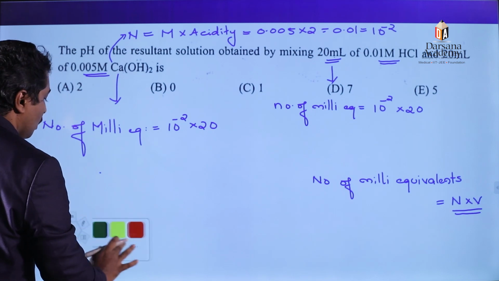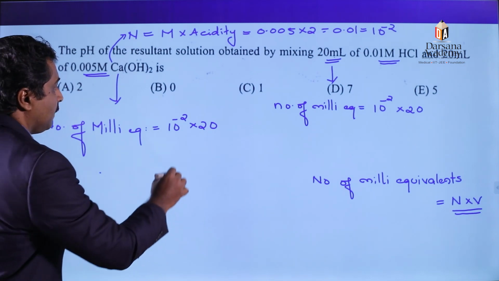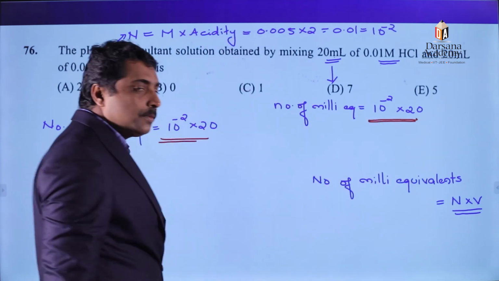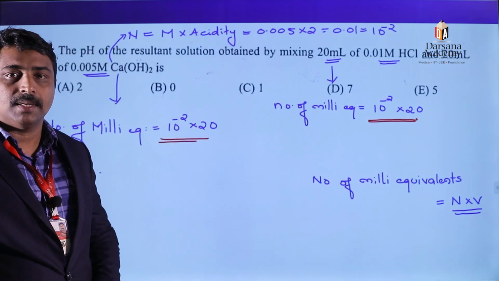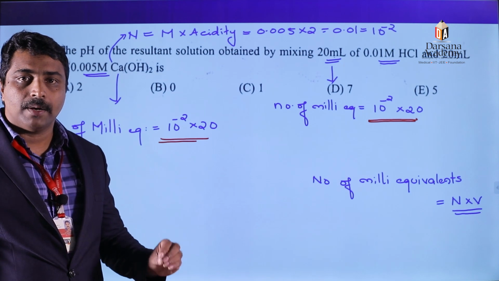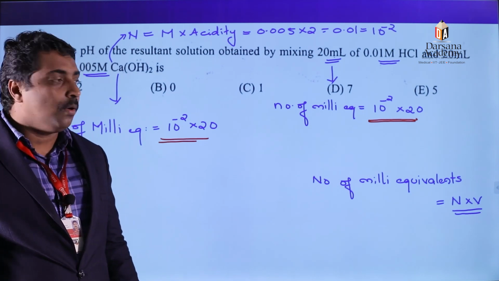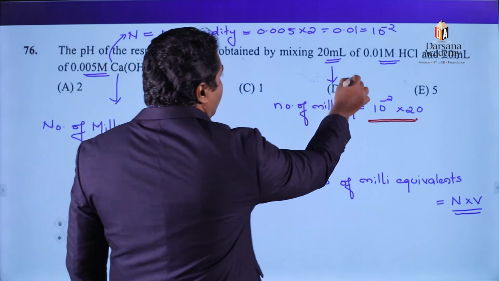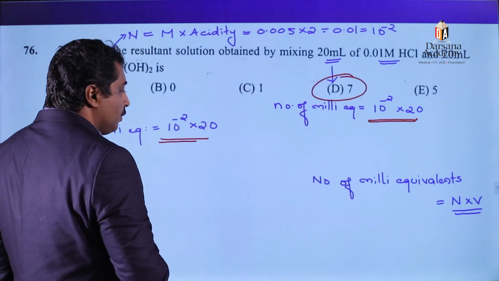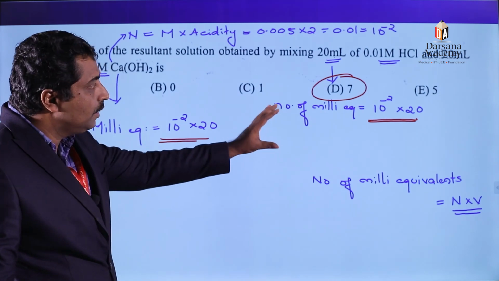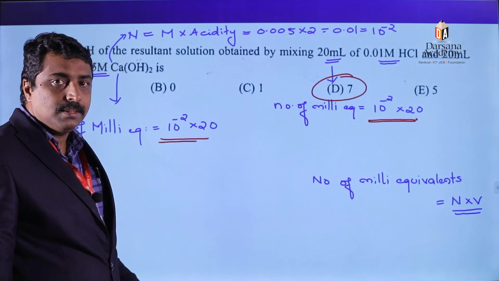So, when we compare the number of equivalents of calcium hydroxide as well as hydrochloric acid, it is found that their number of equivalents are same. If same number of equivalents, that means the resulting solution is neutral, or pH can be expressed as 7.